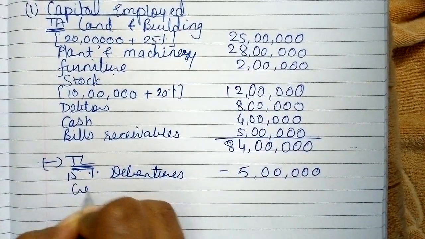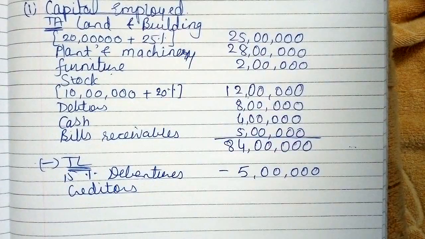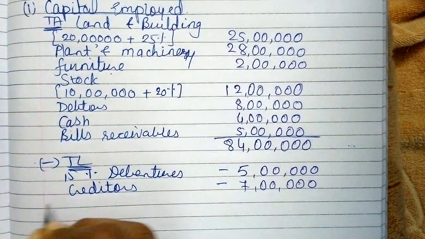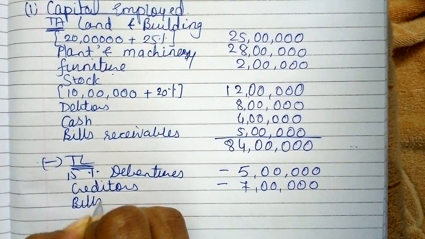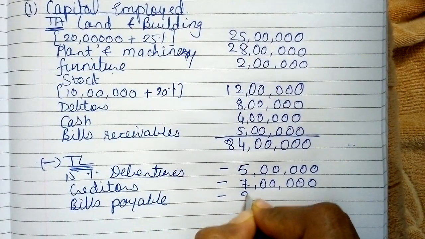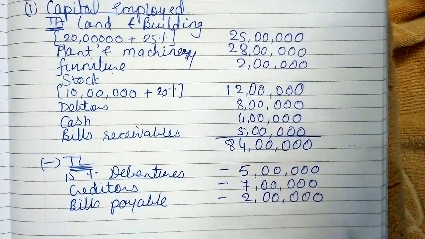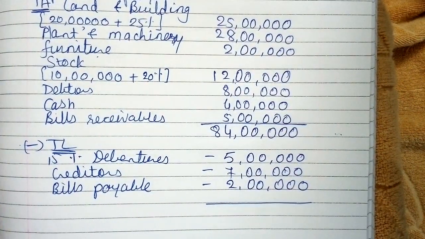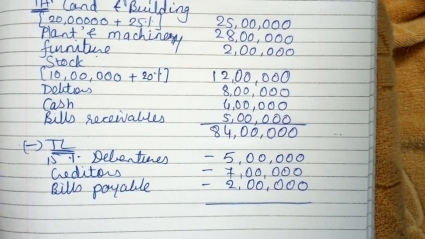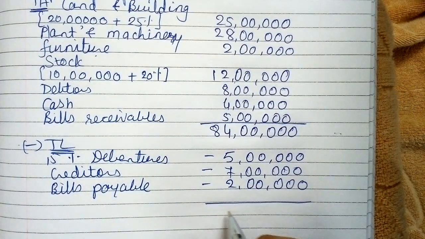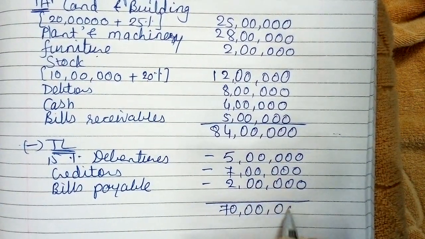Then creditors, 7 lakhs. And bills payable, value is 2 lakhs. Okay. So now by deducting all these things, 5 lakhs, 7 lakhs and 2 lakhs, we get the amount 70 lakhs, right?